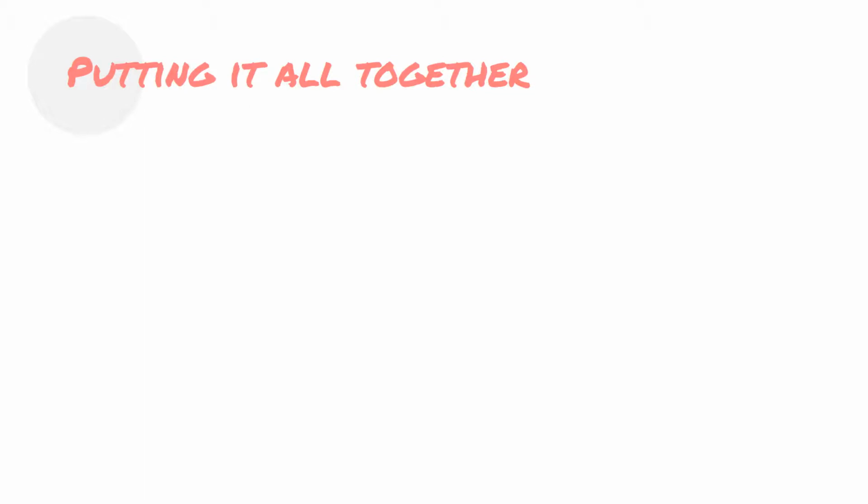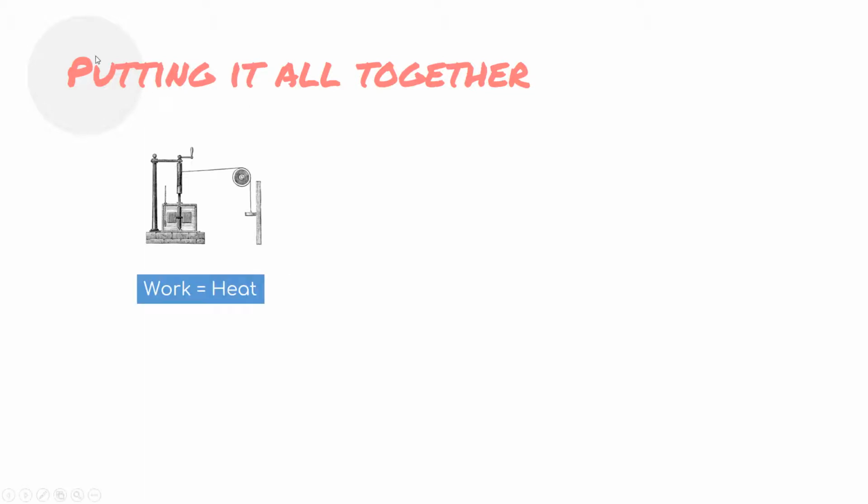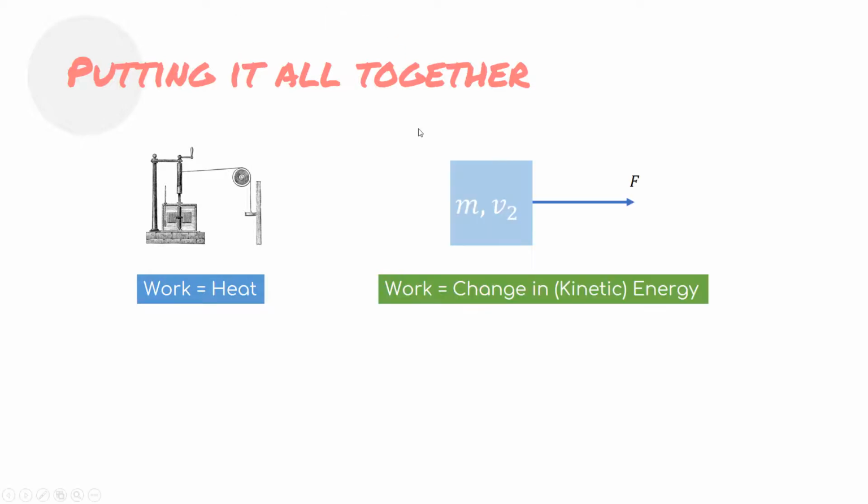First, we have the Joule experiment, and he established the mechanical equivalence of heat. That means work and heat are equivalent. Earlier we talked about the work-energy theorem, and that work can be related to the change in energy.